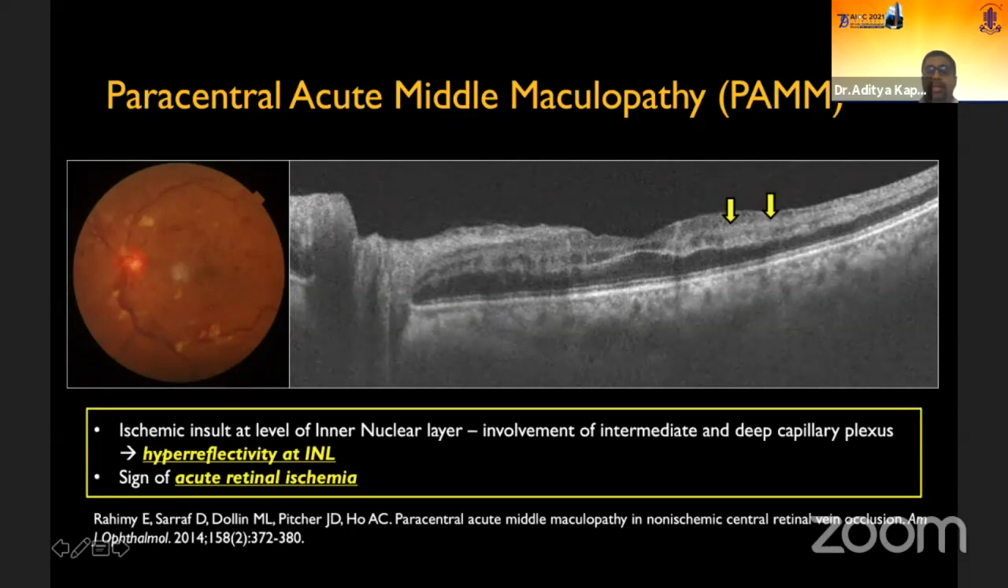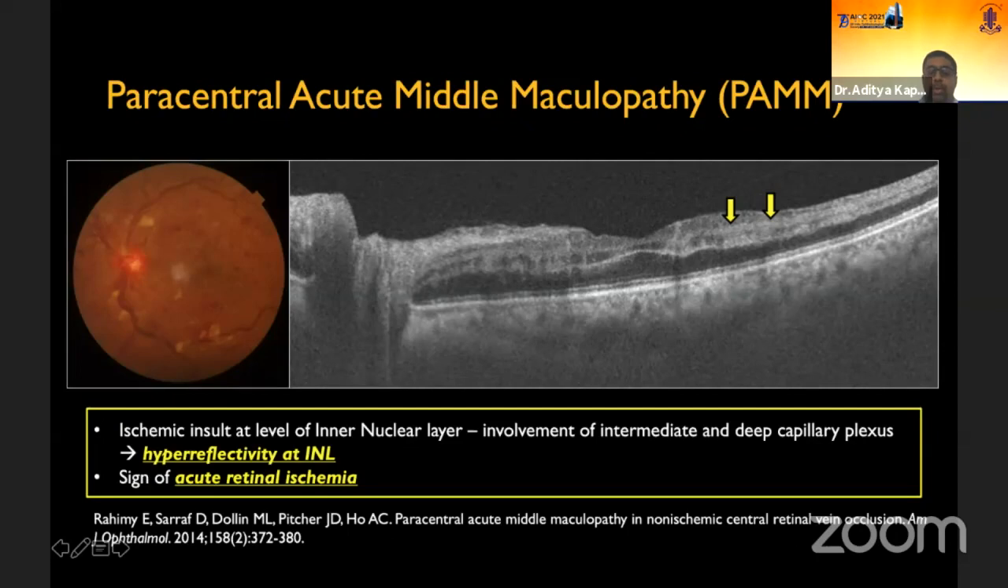Once this lesion resolves, there is an atrophy at the level of inner nuclear layer, which can give rise to persistent scotoma. So the importance to identify these PAM lesions is that we identify this in early stages, and counsel the patient of this scotoma, which they might complain in later stages of the disease. Even after the vision is good, they might complain of these persistent scotomas.